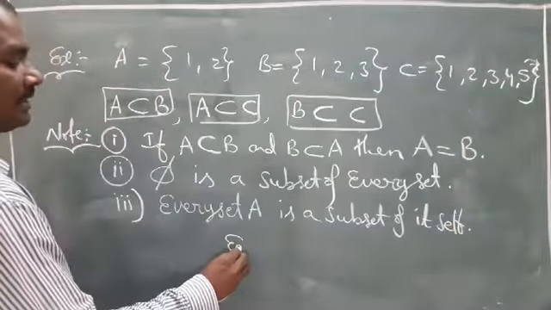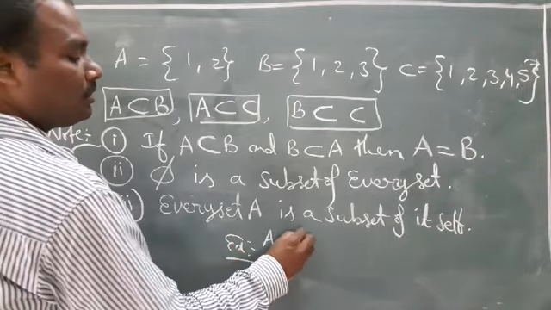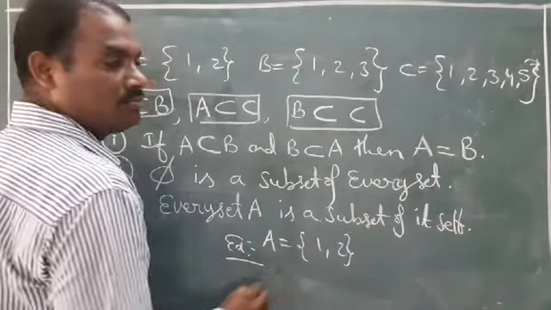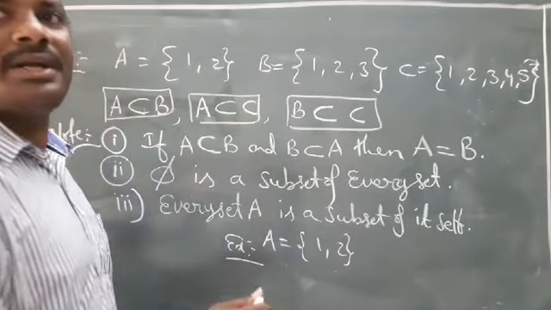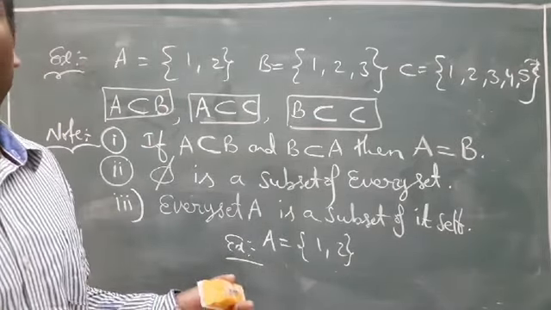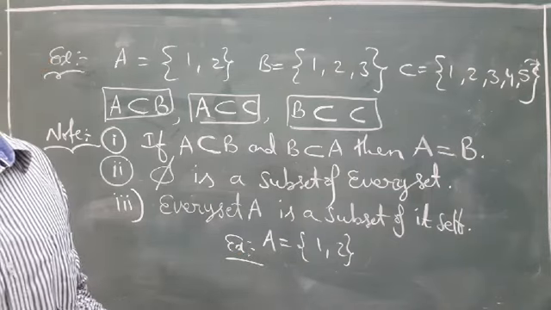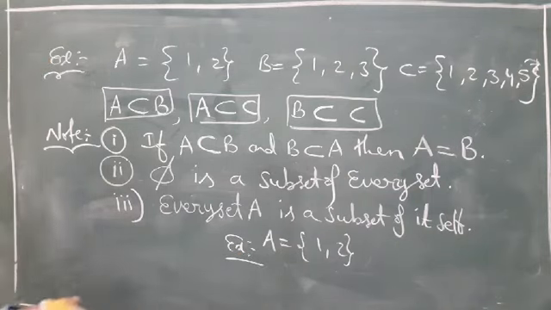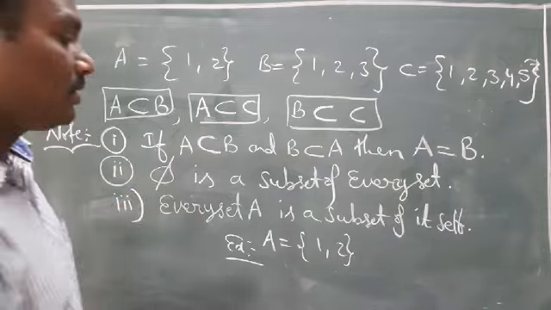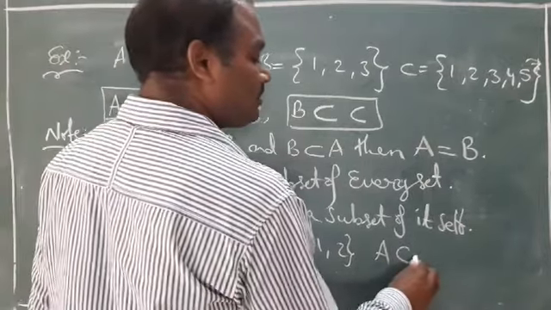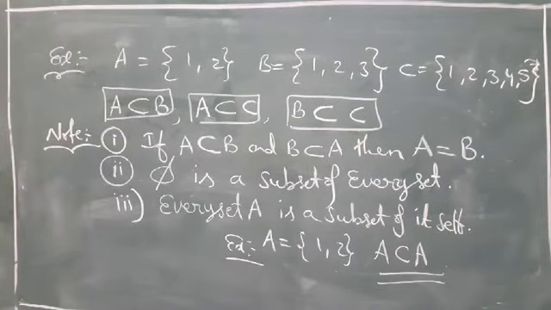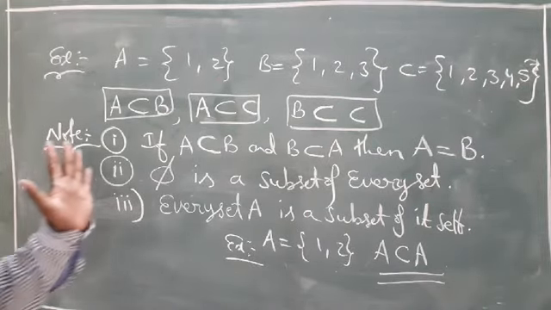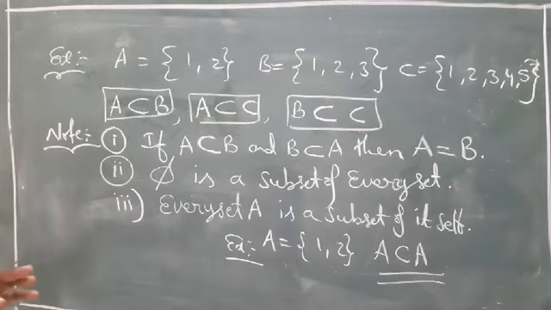For example, here A equals 1, 2. 1, 2 are the elements in A, and 1, 2 are the elements in A. So A is a subset of A. Do you understand? Yes, very good. Clear? Subsets? Very good.